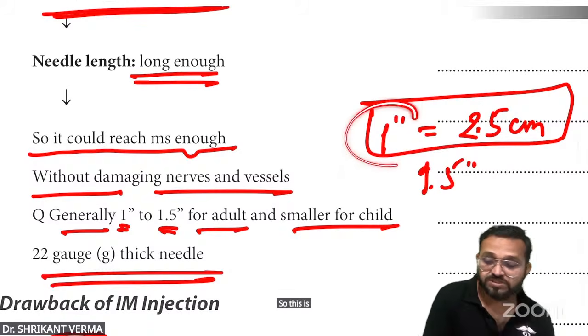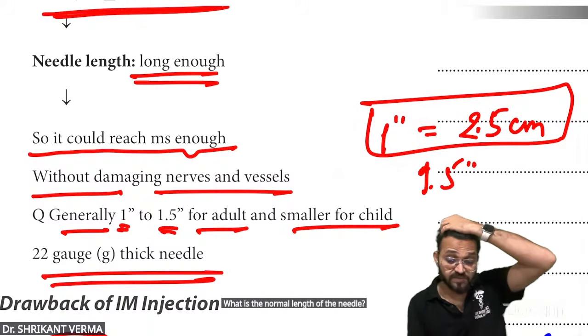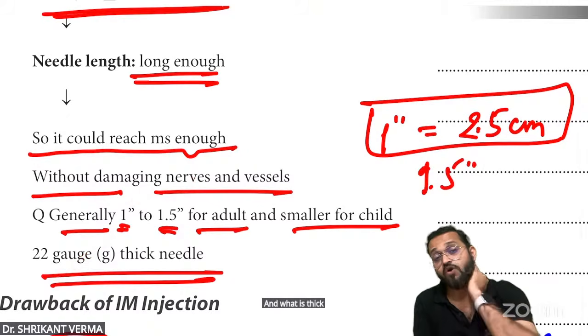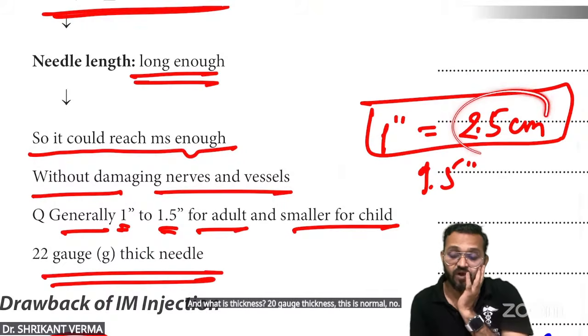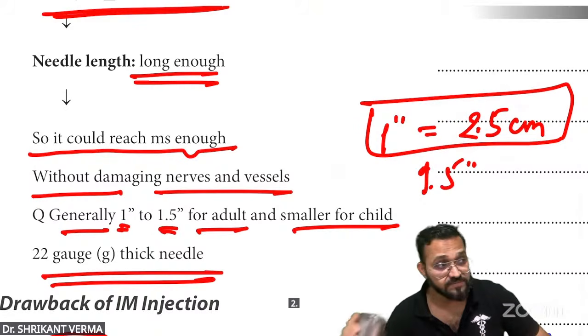So this is your question. What is the normal length of the needle? Answer is 1 inch to 1.5 inch. And what is the thickness? 20 gauge. This is the normal. 1 inch is equal to how many centimeters? 2.5. Is it okay?